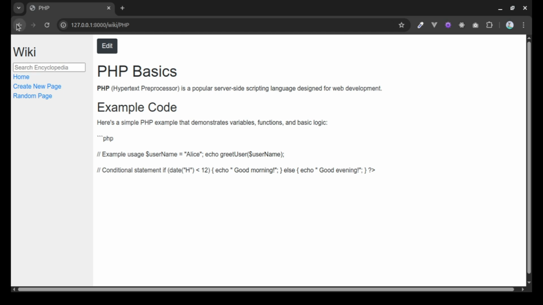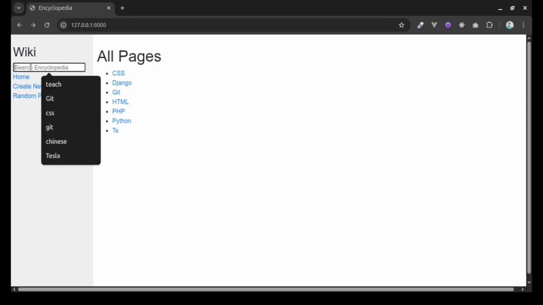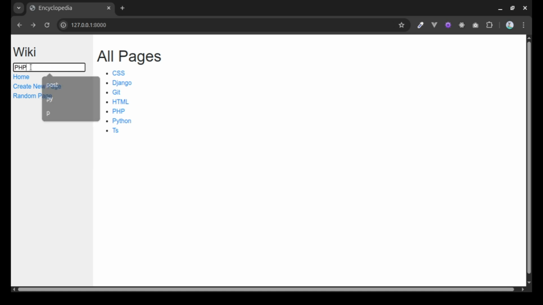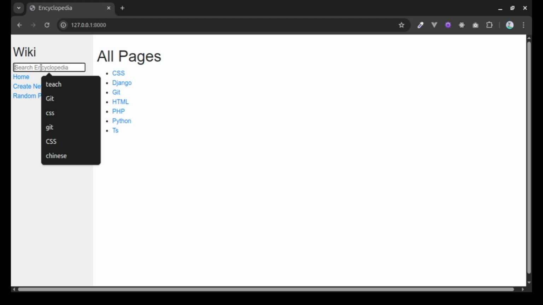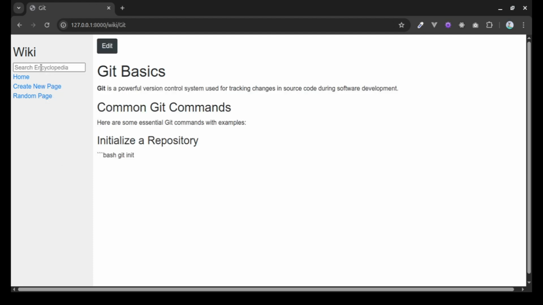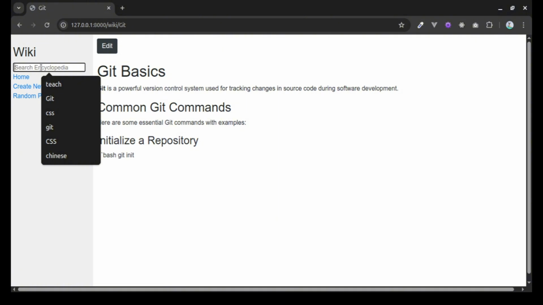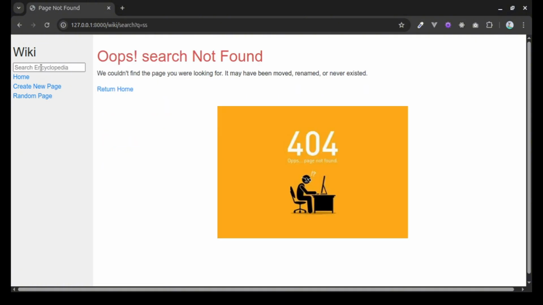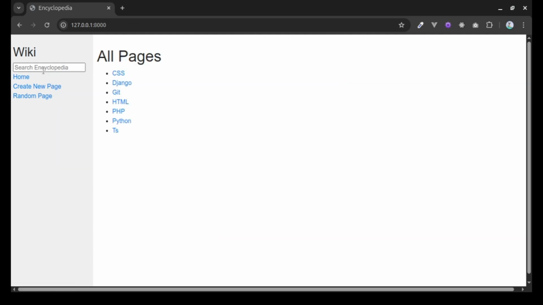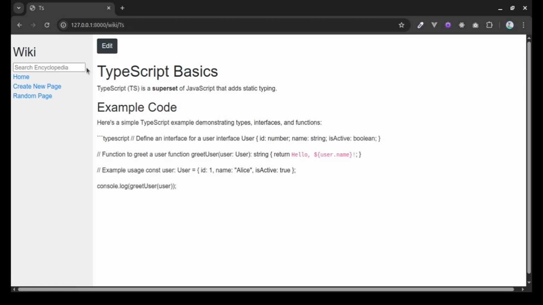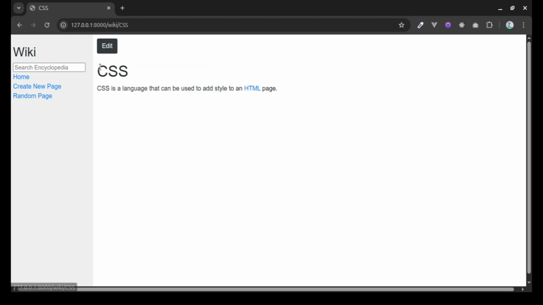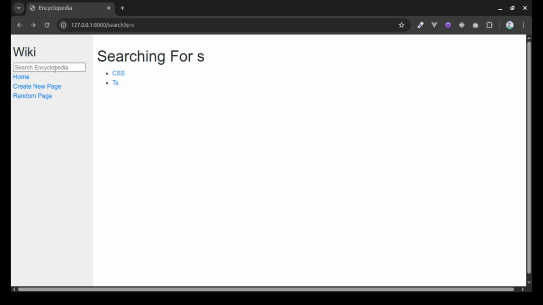Here is the search bar. I will type PHP. Okay, Git. Okay, I will type CSS. Okay, not found. I will type S. So you can see the TypeScript and the CSS page. Okay, I will type P. Okay, we can see PHP and Python here.